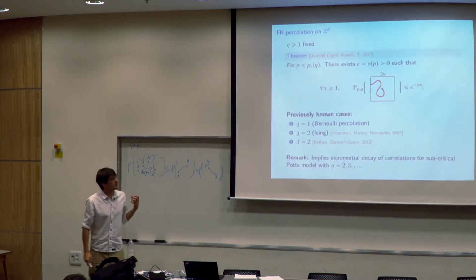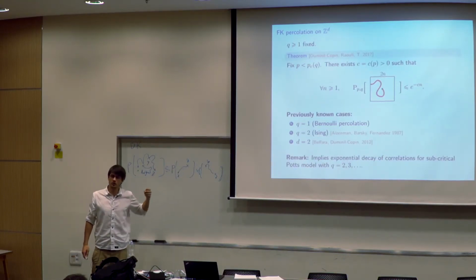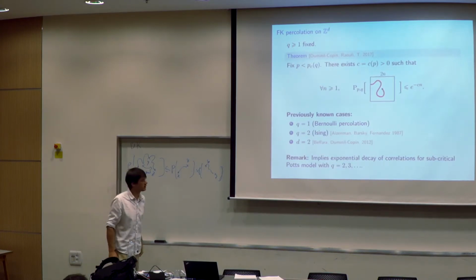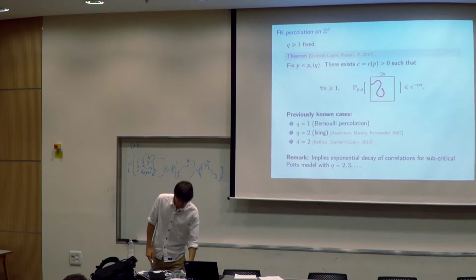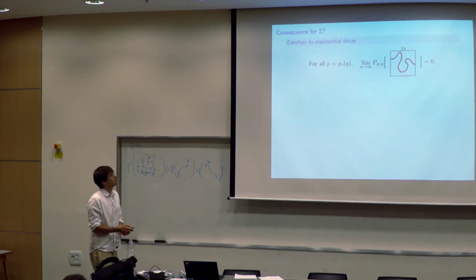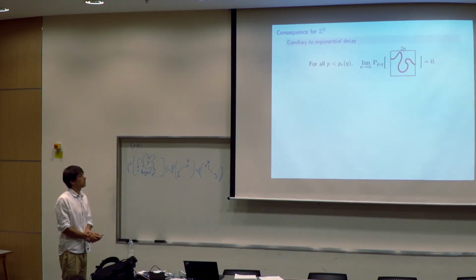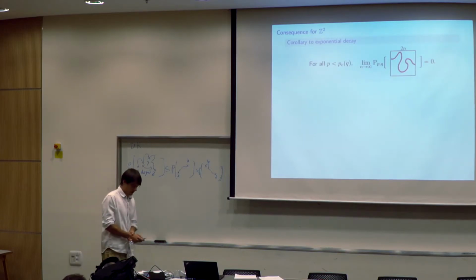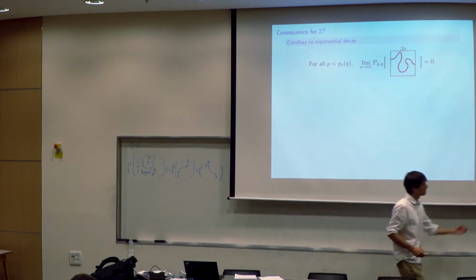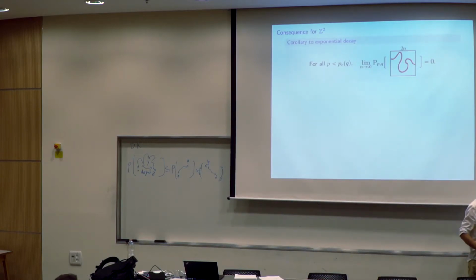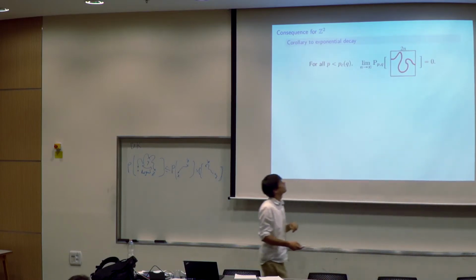Okay, just as a remark, we obtain a corresponding result for the Potts model, that the correlation decays exponentially fast in the subcritical regime. So, as earlier, for FK we can define all these quantities. We can define the probability to go to distance n. We can define theta. We have the same phase transition.